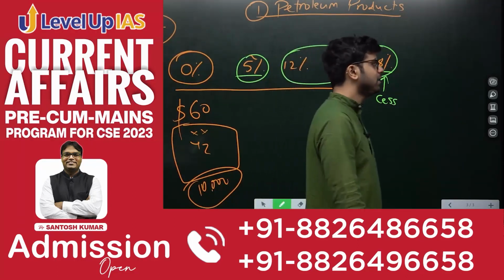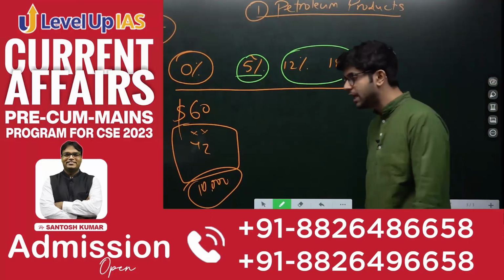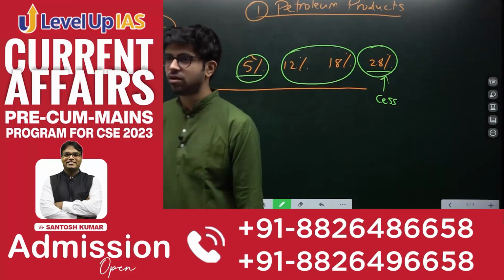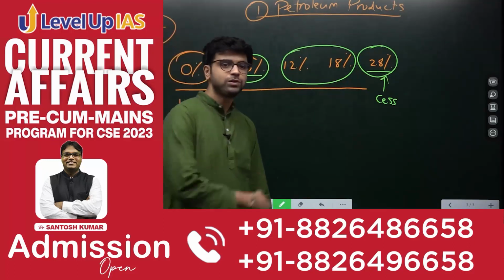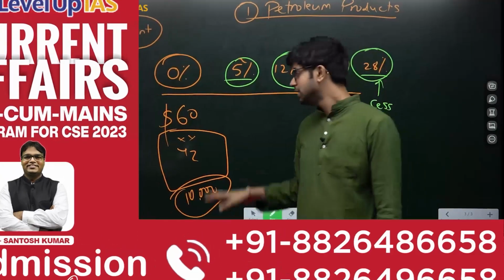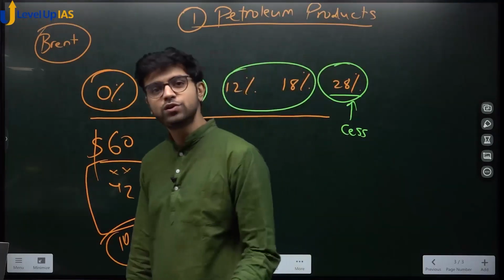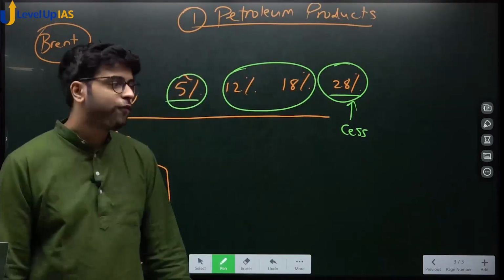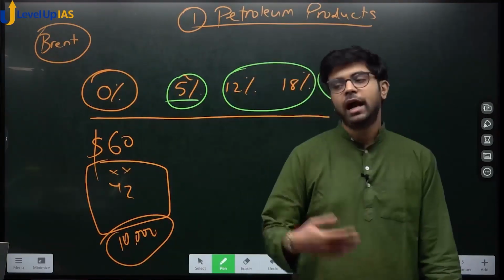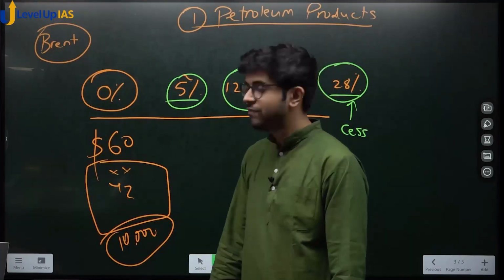But see, we are reading macroeconomics, we are reading the economics of India, we are going to become officers. So now don't think from the point of view of a consumer, think from the government's angle. Why is this necessary? Now this money is used for COVID welfare, yes or no? Understood? So this is also a redistribution method. For those who have vehicles, take more money from them and use it for those who are suffering in hospitals and who have tested positive.